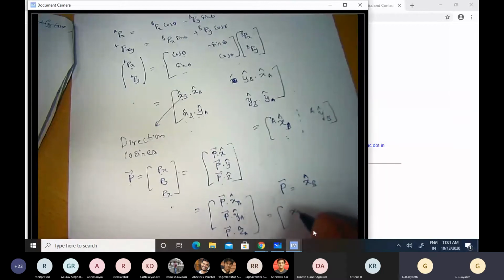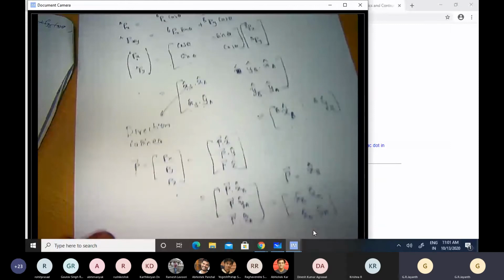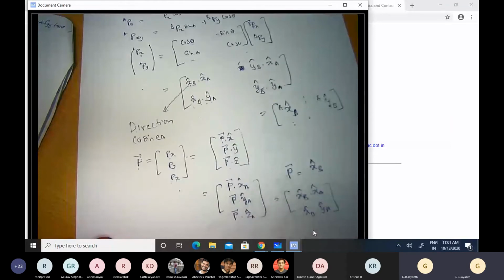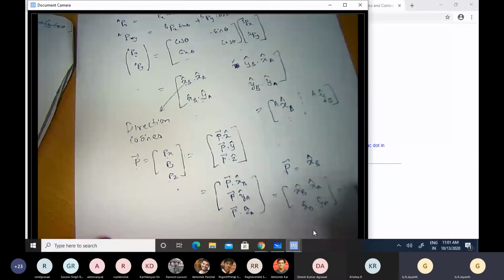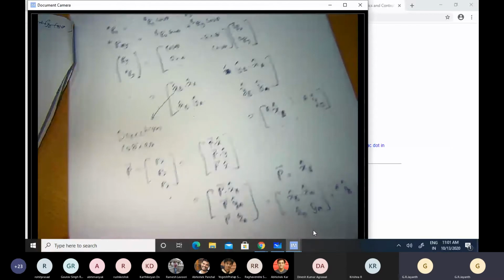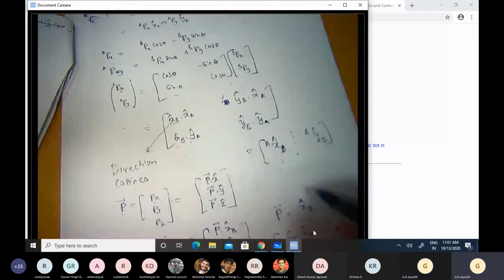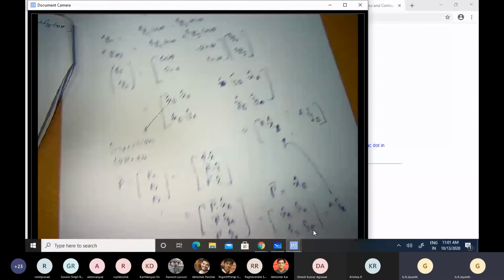It is nothing but x cap B dot x cap A. The second term will be x cap B dot y cap A, right? If P were chosen to be equal to x cap B. But what is that equal to? It is nothing but the representation of the vector x cap B in the A coordinate frame. So that's why I have written this here. Is that clear?